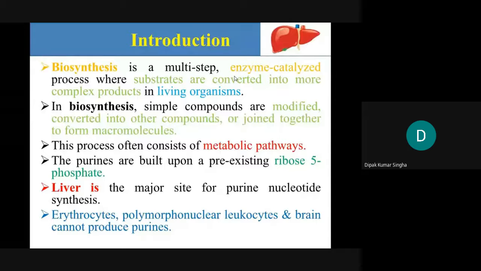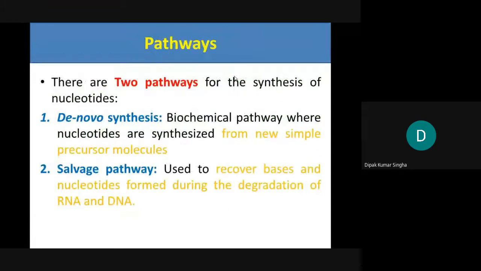The erythrocyte, polymorphonuclear leukocytes, and the brain cannot produce the purine nucleus, but some others can synthesize it. So basically the liver is the site of synthesis for nucleus.